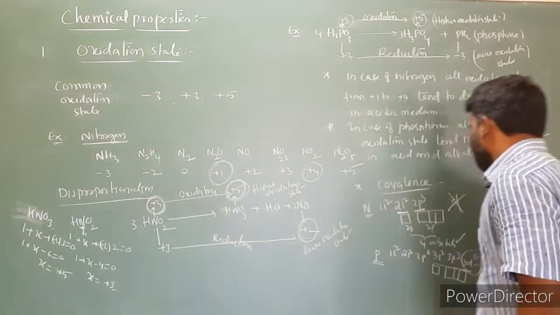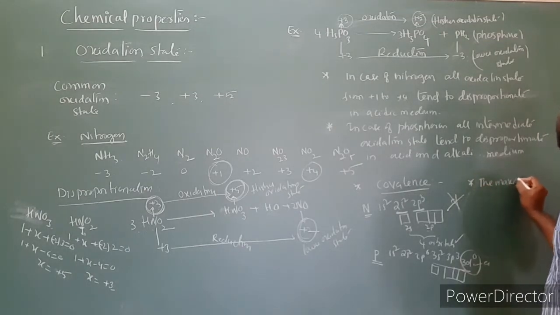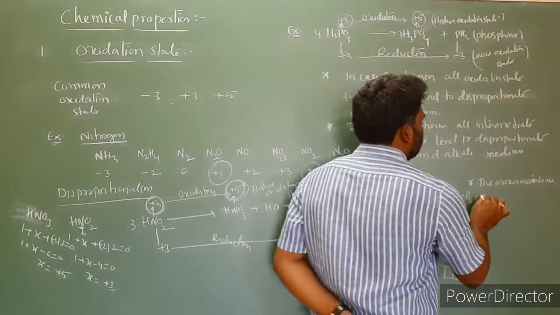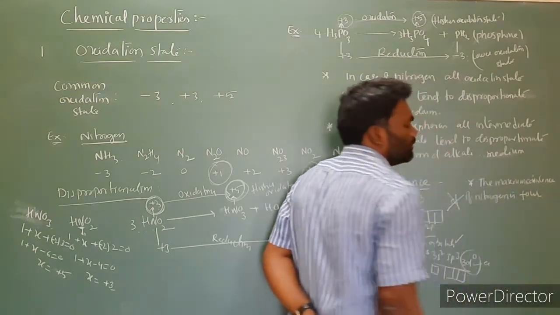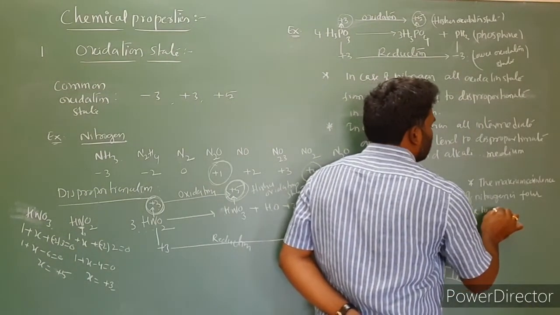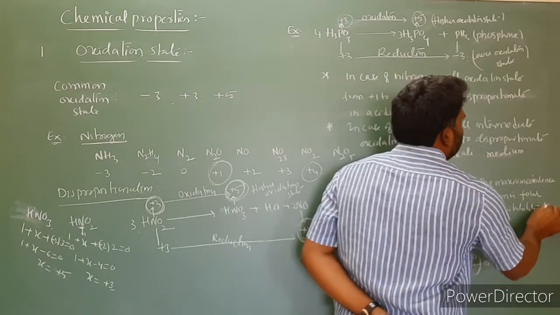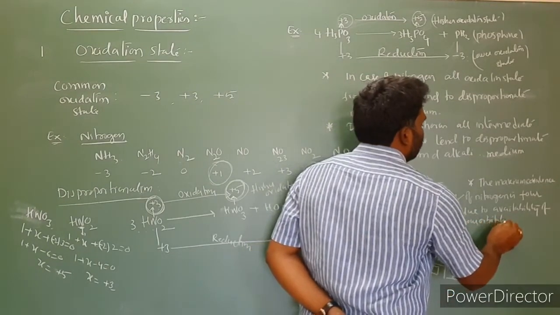So let us write the statement. The maximum covalency of nitrogen is 4 due to the availability of 4 orbitals.